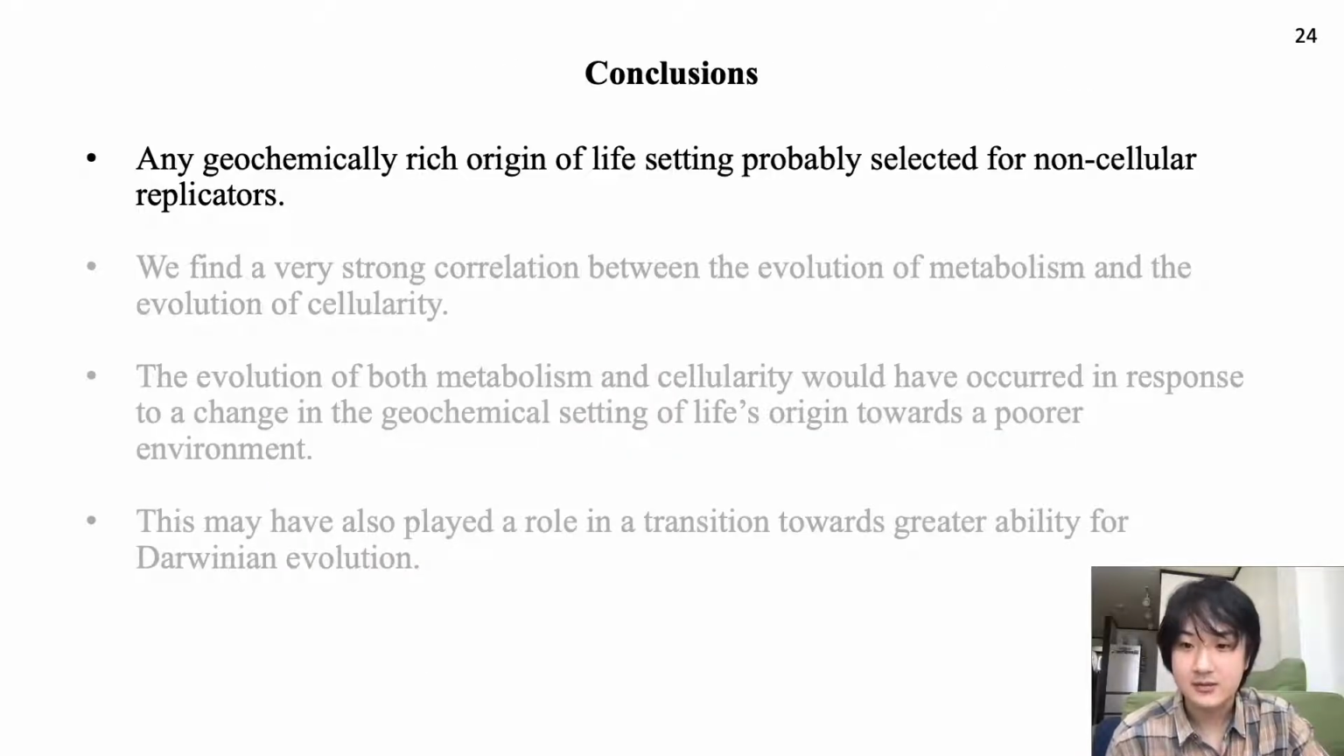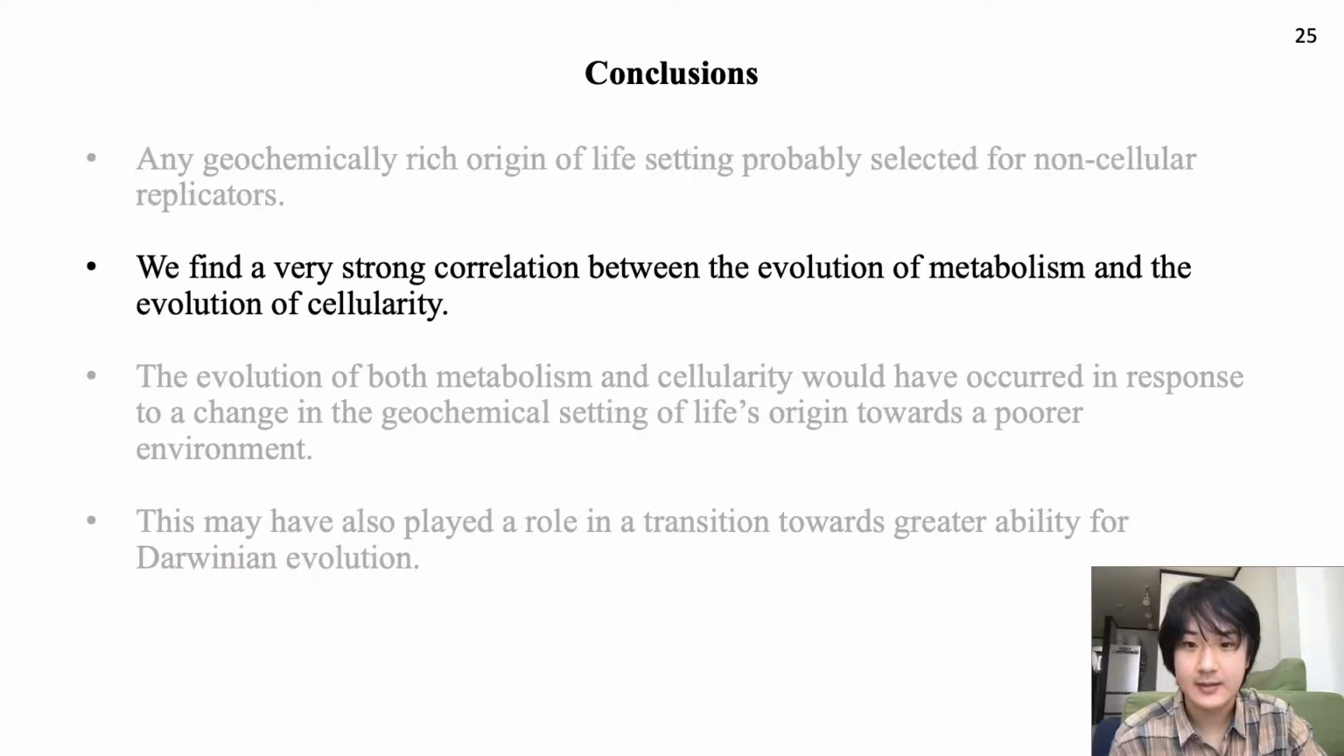Our simulation research suggests that any geochemically rich origin of life setting would have prevented the evolution of cellular life. Replicators with access to plentiful prebiotic precursor molecules have an evolutionary incentive not to partition themselves from these resources. We also found that cellularity and metabolism would have co-evolved in response to resource limitation.